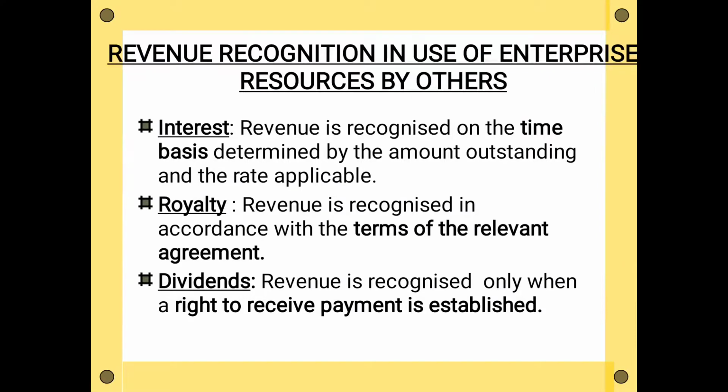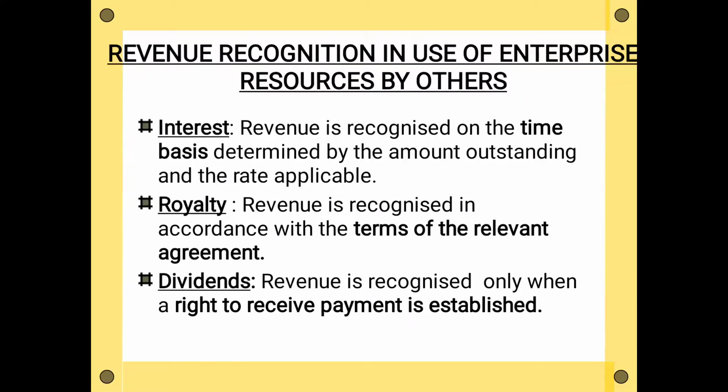Then second is royalty. Royalty is given if you are using some intangible asset. Some brand may be there, trademark may be there, trade name may be there, license may be there, and for that purpose you are going to give some royalty, and the other party which is allowing you to use these resources is going to recognize this revenue from royalty in their books. Now these terms will be recorded in your agreement. So according to this agreement only, you are going to recognize this royalty.